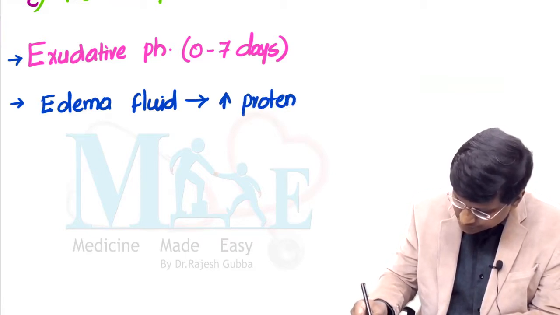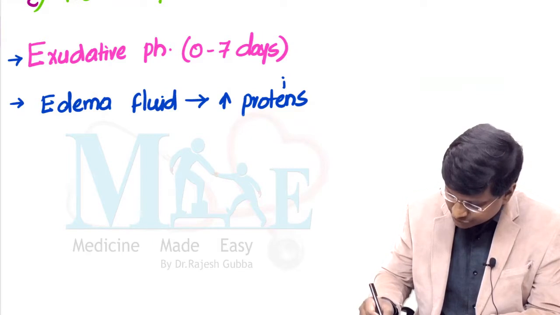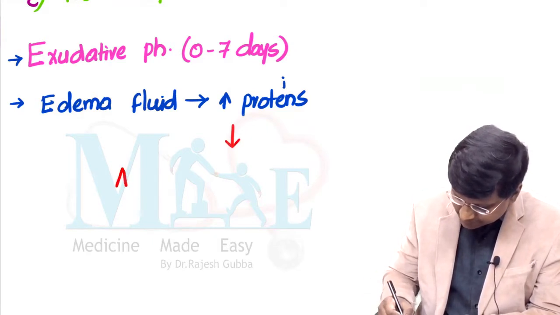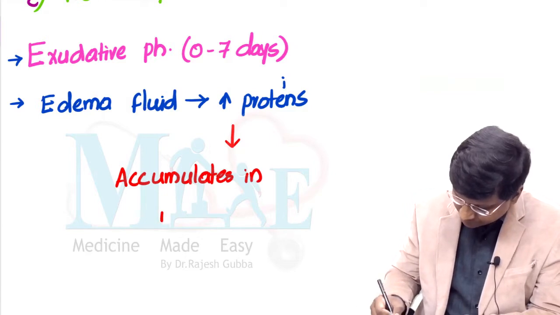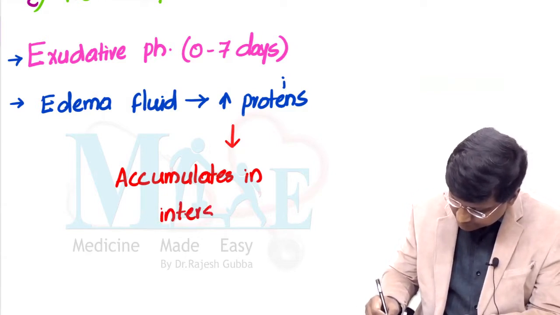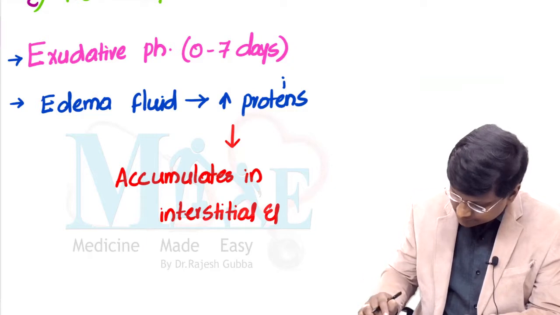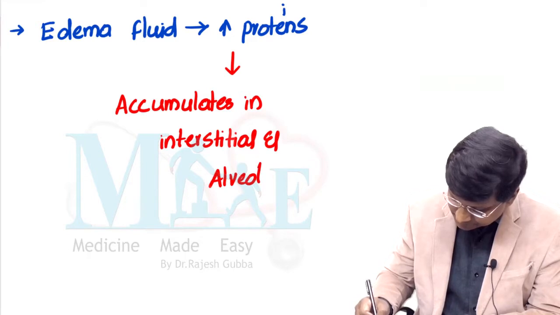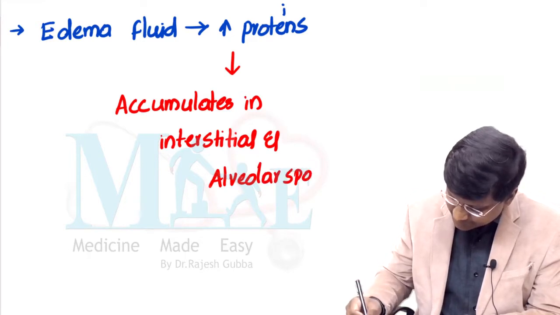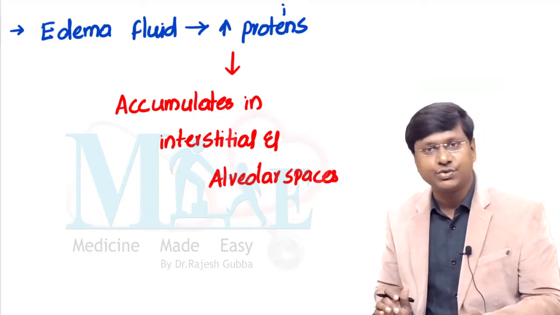This fluid, which is rich in proteins, accumulates in the interstitial and the alveolar spaces. So this is what is happening in the exudative phase.